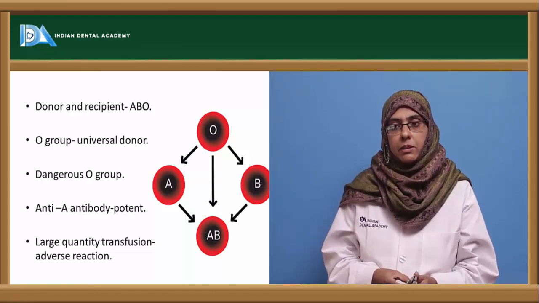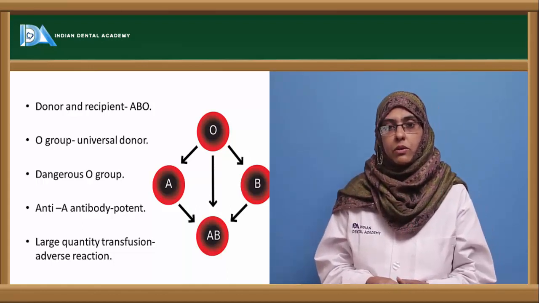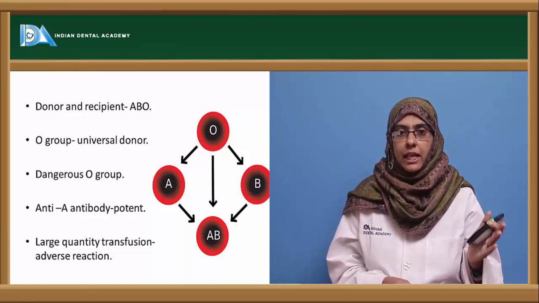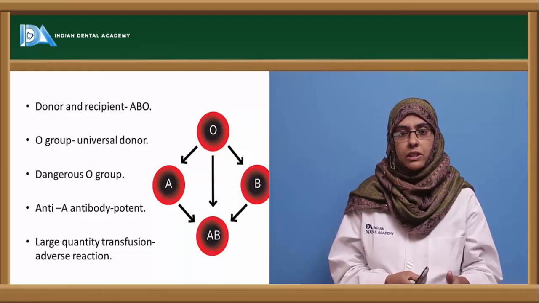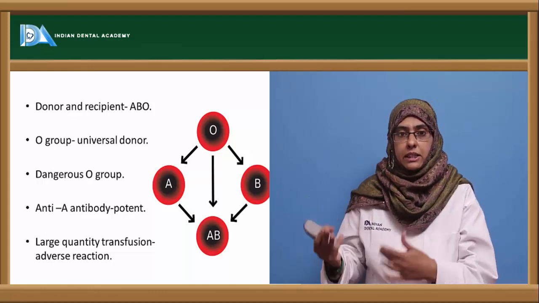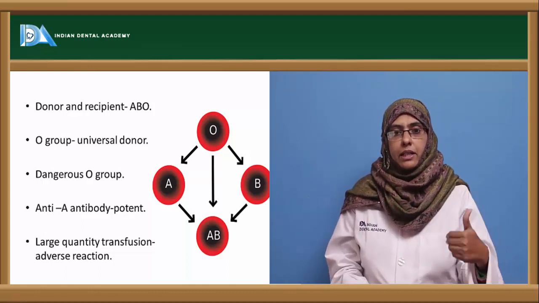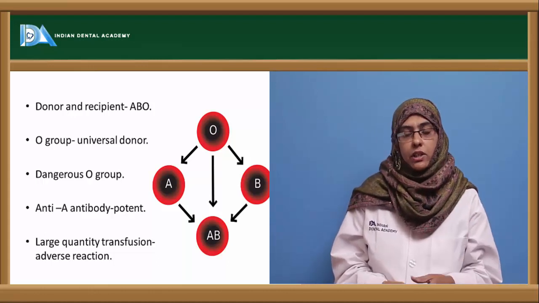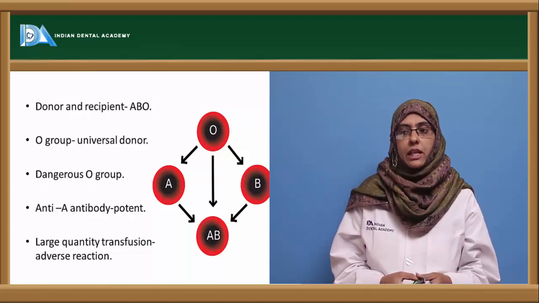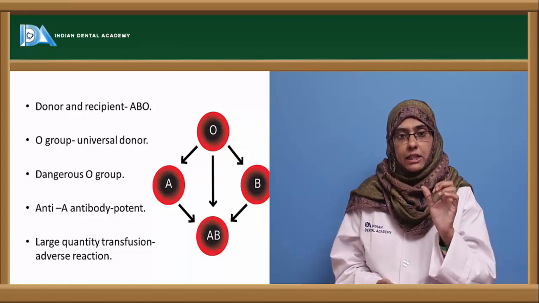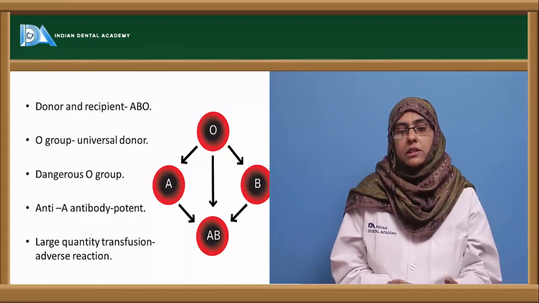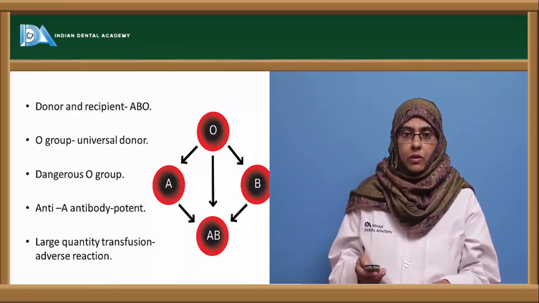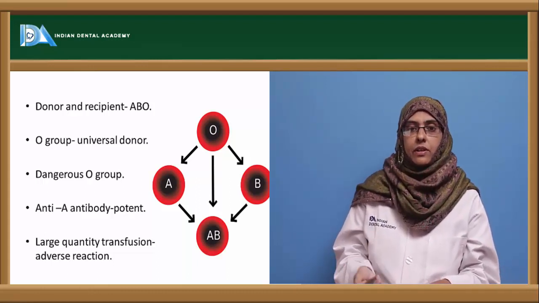But sometimes this O blood group is said to be dangerous because of the antibodies that are present, that is usually the anti-A antibodies, which are said to cause adverse reaction in the recipient when the blood is transfused in large amounts. So it is a large quantity of transfusion that can lead to adverse reaction, and it is the anti-A antibody present in the donor's blood that can cause a deleterious effect in the recipient's blood.